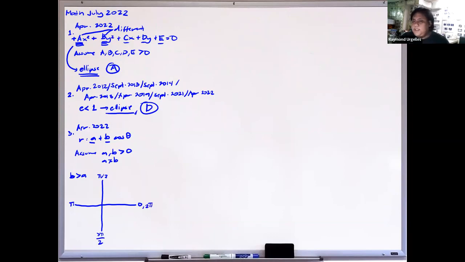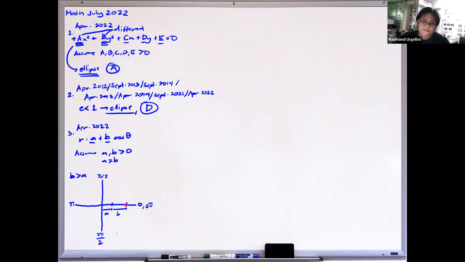If theta is 0, cosine 0 is 1, so a plus b comes out. Let's say b is longer than a, so this will be our a plus b, and we have a point here.